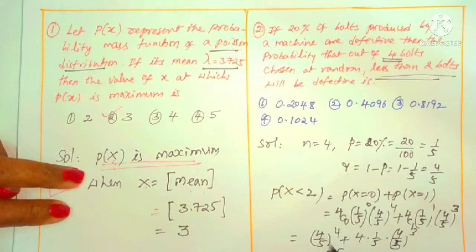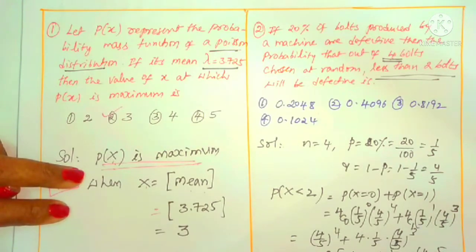What is left over here? One more 4/5 is left over. Here also 4/5 is left over. That means 4/5 plus 4/5, 2 into 4/5. That is 2 times (4/5)^3 into 4/5, which is (4/5)^4. After this simplification, we can get 512/625.